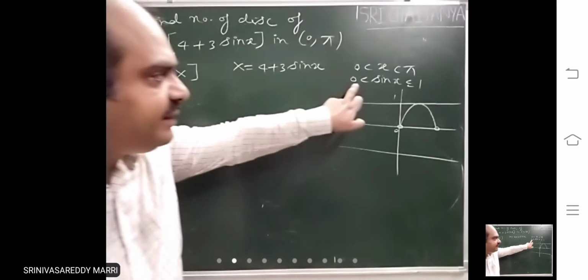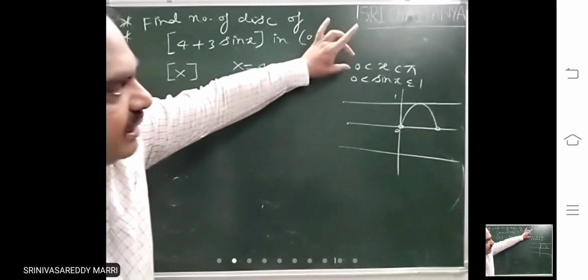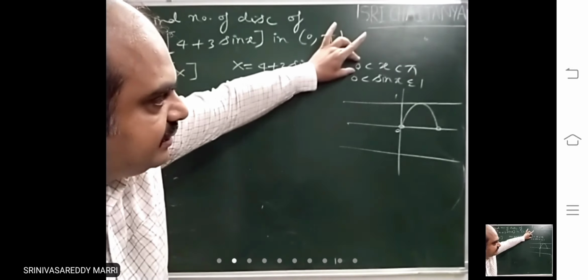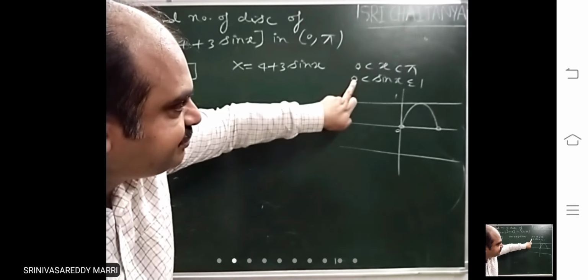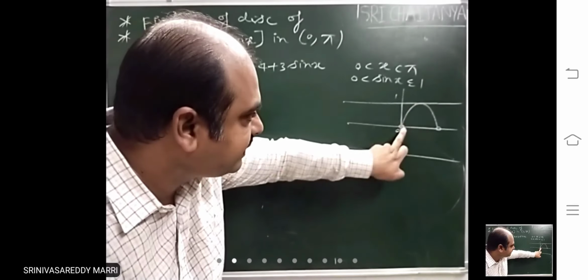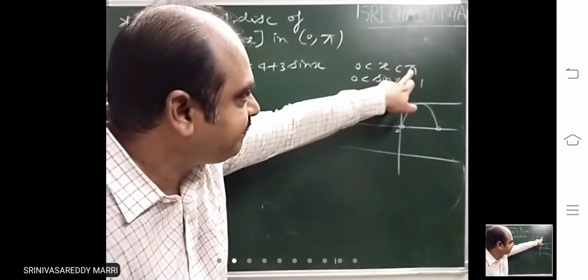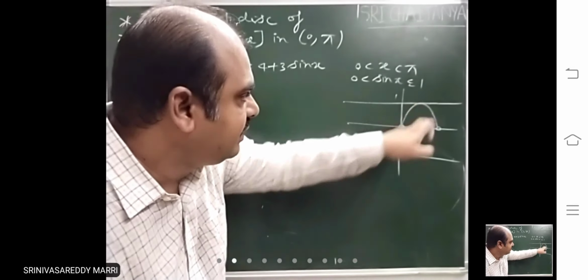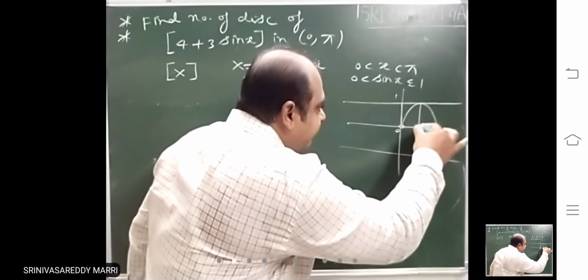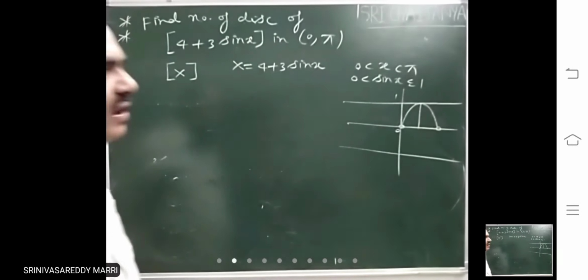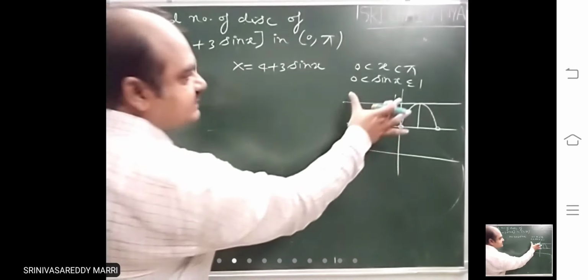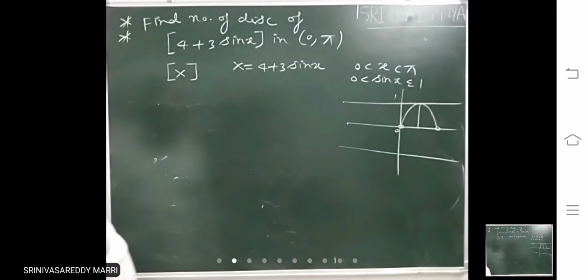Don't write between minus 1 and 1, because it is given 0 to pi. At pi by 2 it becomes 1. That means sin x lies between 0 and 1.